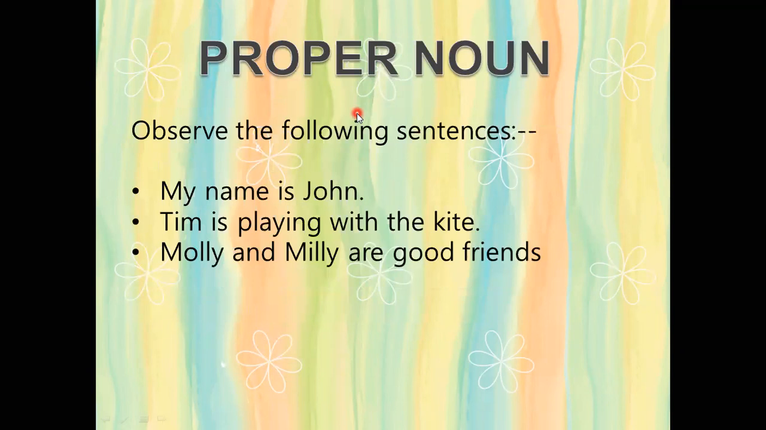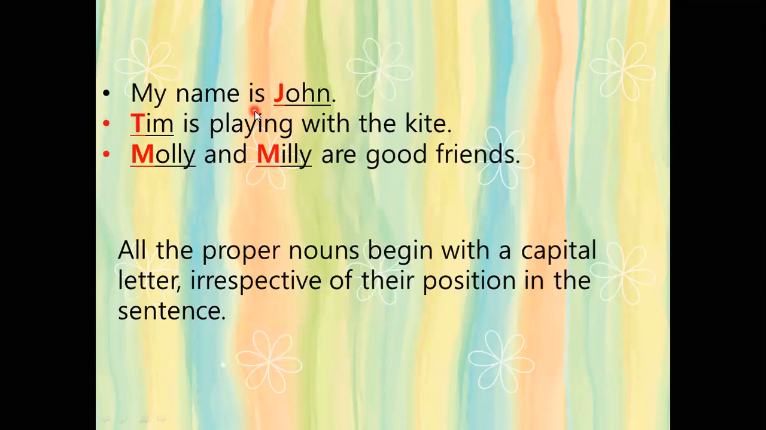Now proper noun. So we have 3 sentences here. My name is John. Tim is playing with the kite. Molly and Millie are good friends. In all these 3 sentences, the names or the proper noun begin with a capital letter. J for John, T of Tim, M of Molly, M of Millie. All of them are beginning with a capital letter, and see, all the words are not in the beginning. See, John is in the end, Millie is in the middle, Tim and Molly are in the beginning, but irrespective of their position, they are starting with a capital letter.